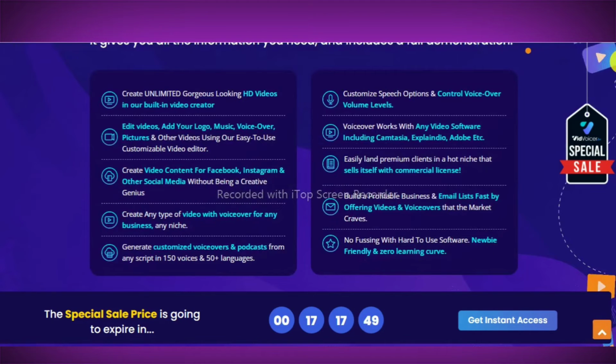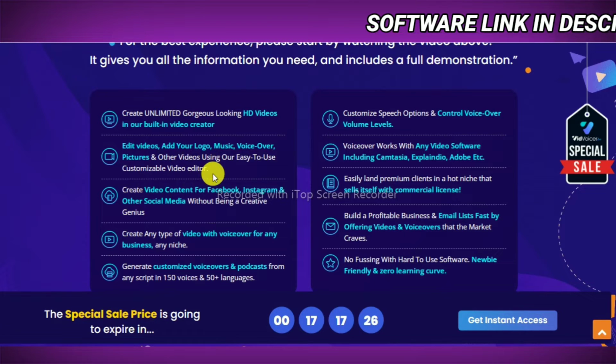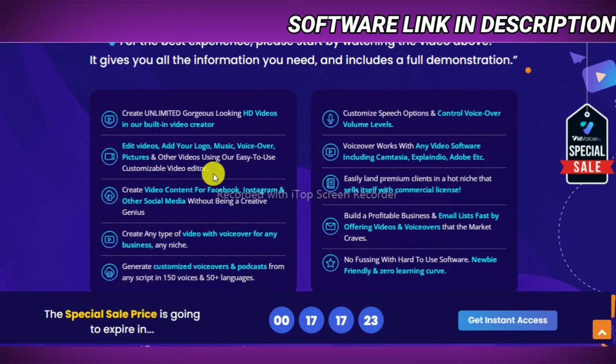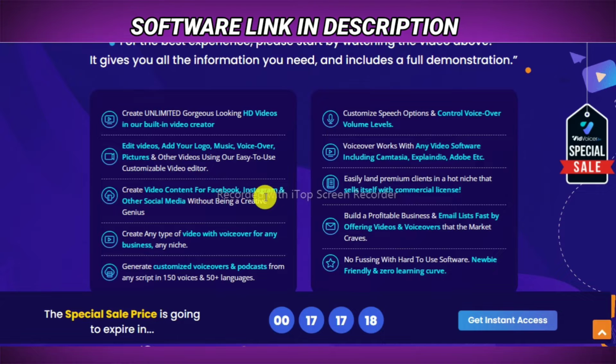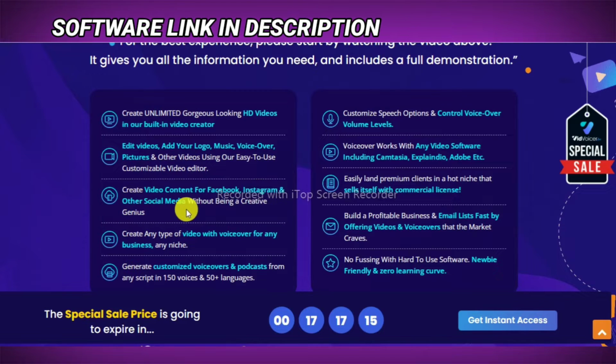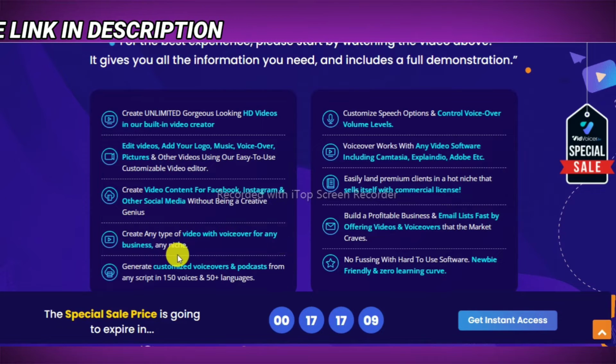So in the VidVoicer you can create unlimited gorgeous looking HD videos in our built-in video creator. So you can use the video creator in this software. And the second one is edit videos, add your logos, music, voiceovers, pictures and other videos using our easy to use customizable video editor. So VidVoicer is providing you inbuilt video editor where you can edit your videos, add your logos, music, voiceovers and much more. As we can see, you can create video content for your social media handles like Facebook, Instagram and other social media without being a creative genius. You can create any type of video with voiceovers for any business and any niche.